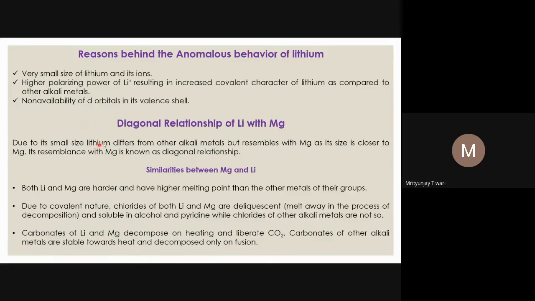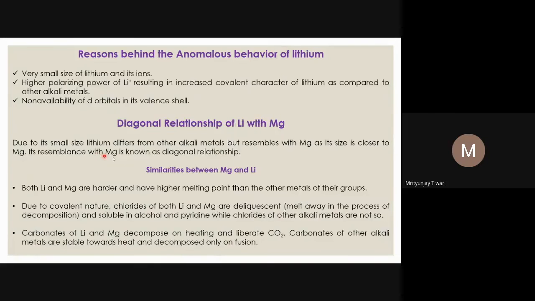Due to its small size, lithium differs from other alkali metals, but resembles magnesium as its size is closer to magnesium. If you look at the lithium cation, Li+, the size is 1.34 angstrom, and for magnesium it is 1.3 angstrom. So they are quite close to each other.